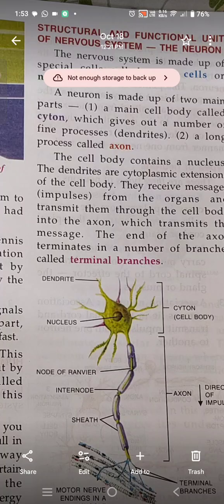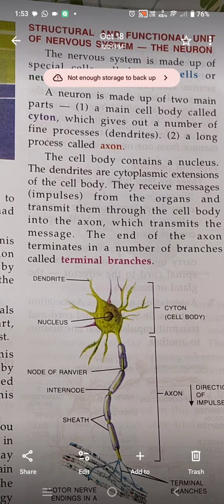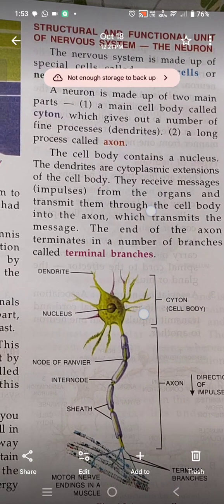Over here the dendrites definition is also given, in this second paragraph. Ask your own teacher in school, don't go through me. Now, the end of the axon terminates in a number of branches called terminal branches.